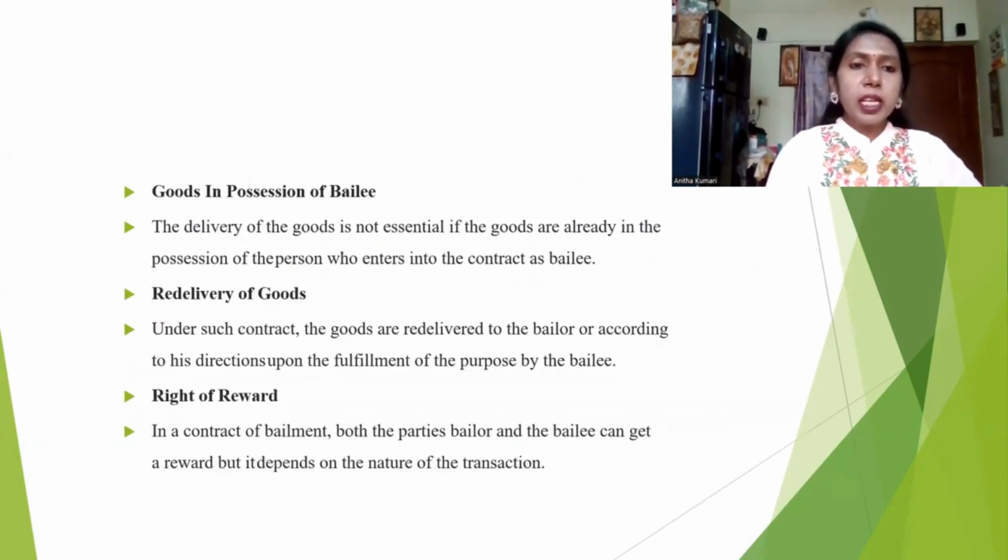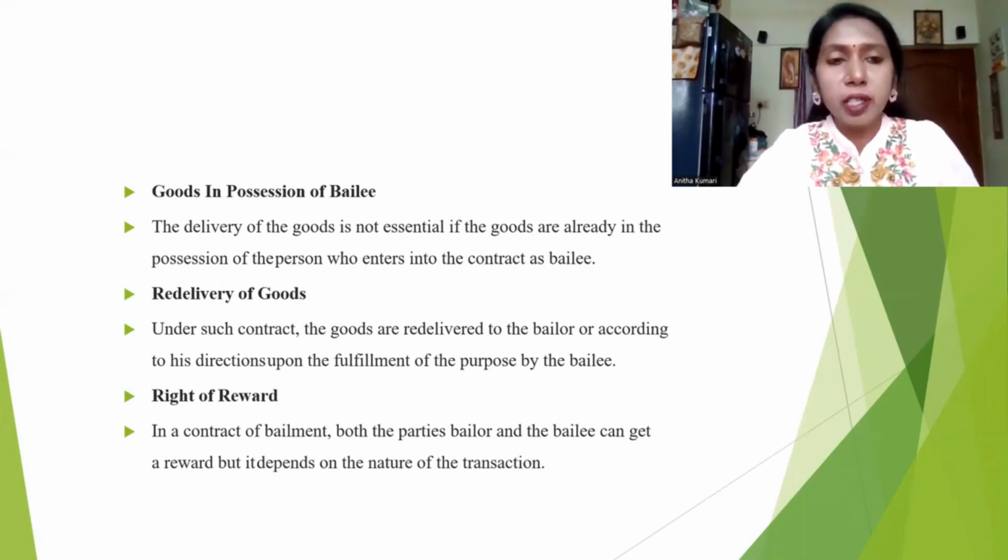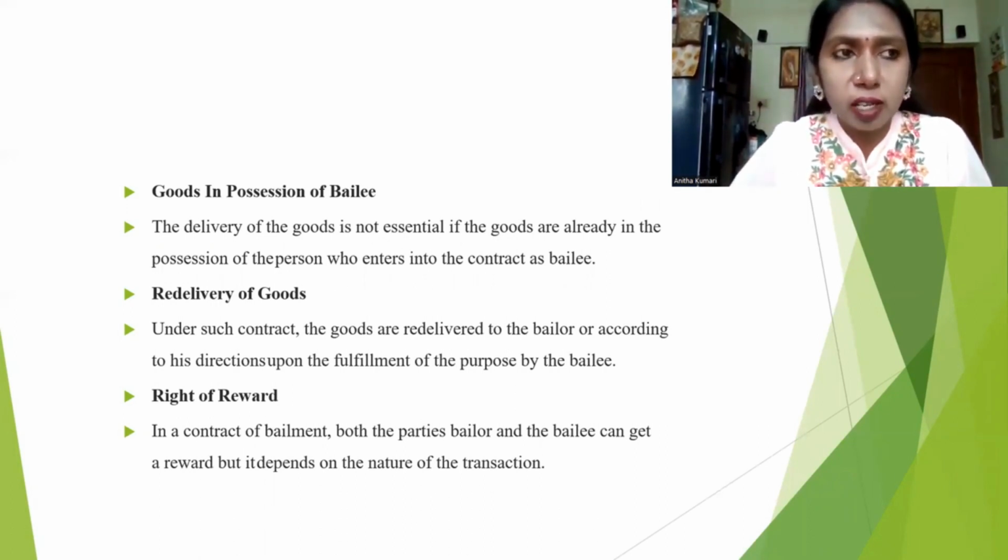Goods in possession of bailee. The delivery of the goods is not essential if the goods are already in the possession of the person who entered into the contract of bailment. For example, I went to a textile shop or boutique shop, where some tailors are there. I bought some saris, and I hand over the sari to the same shop person for further stitching, alteration, or blouse, whatever it is.